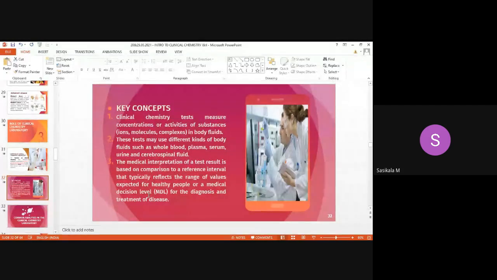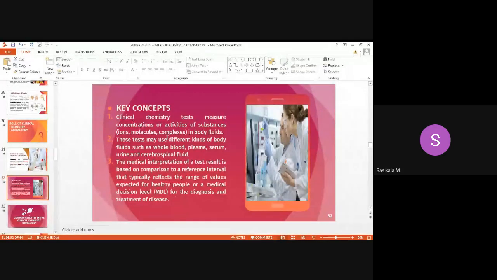For example, 70 to 110 milligram per deciliter is the normal glucose level, and up to some extent, like up to 120, doctors will consider it. If it crosses 120, it may lead to diabetes, severe diabetes. Likewise, some medical decision level will be there, that may also be considered from the normal range for the diagnosis and treatment of disease. This is the major concept behind clinical chemistry.